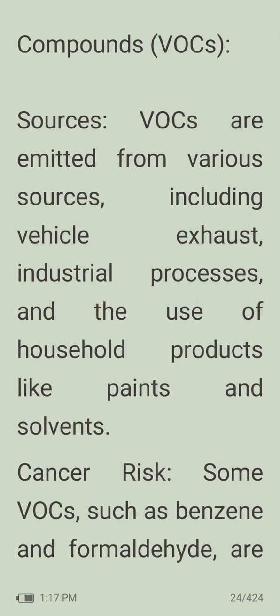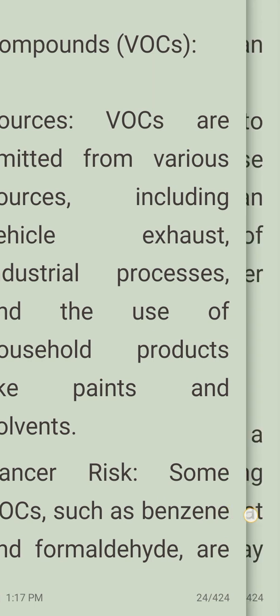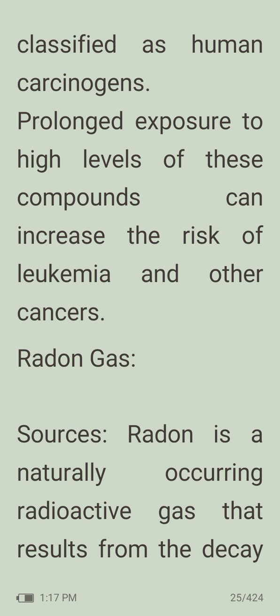Then volatile organic compounds. VOCs are emitted from various sources, including vehicle exhaust, industrial processes, and the use of household products like paints and solvents. Then cancer risk. Some VOCs, such as benzene and formaldehyde, are classified as human carcinogens. So, prolonged exposure to high levels of these compounds can increase the risk of leukemia and other cancers.